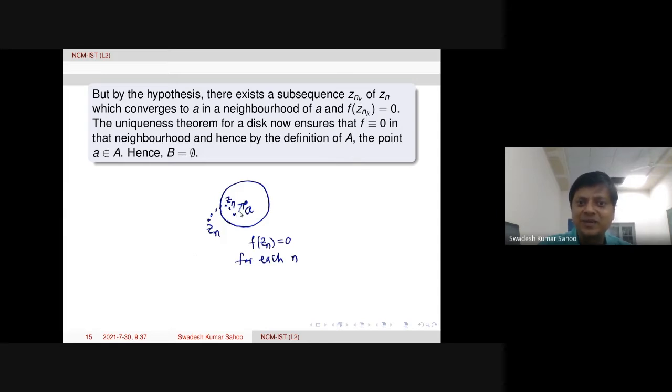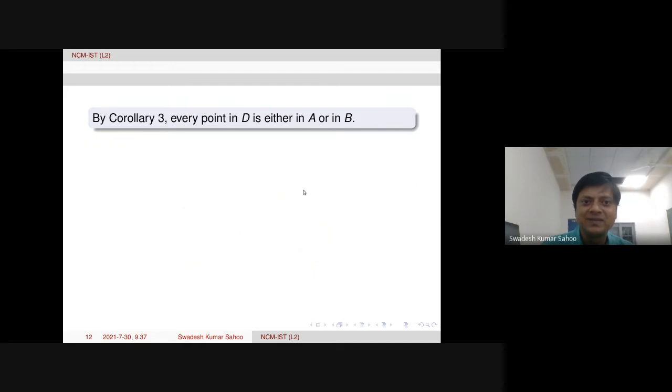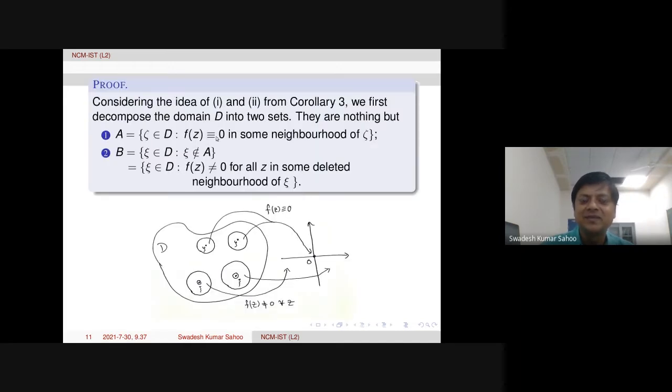But the Zn's are actually zeros of F. Therefore, Znk are also zeros. Now, the uniqueness theorem says that F will be identically equal to 0 throughout this neighborhood. Uniqueness theorem for a disk, because your neighborhoods are actually disks. Therefore this point a, by the definition of capital A, has to be in capital A. Because what was the definition of capital A? F is identically equal to 0 in some neighborhood of the point.